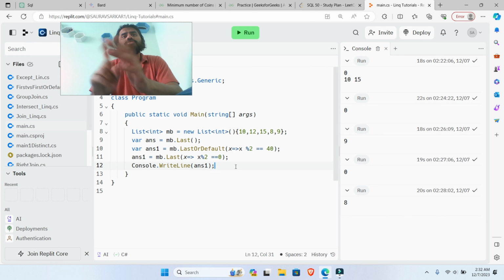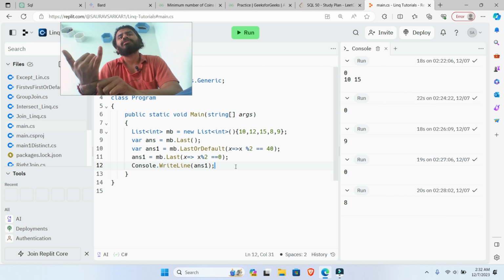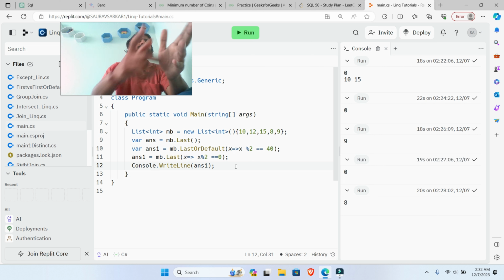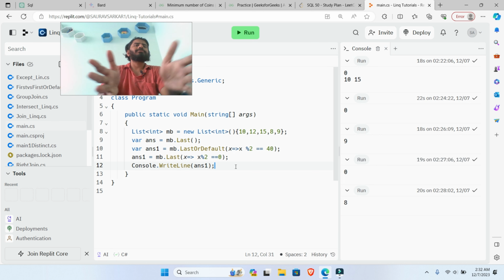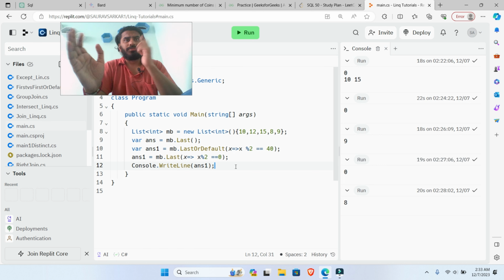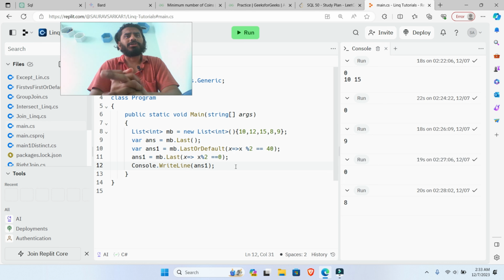Similarly, we are also covering the 150 series, like we have started the 350 series. Similarly, we will be covering DP as well as binary search, because these are very important topics. Let's talk about the priority. We are going to cover this LINQ first. If you want to skip this, you can skip it. Check the timeline, and I will add the text there for where this video will be starting.